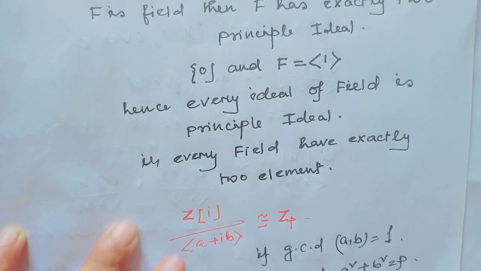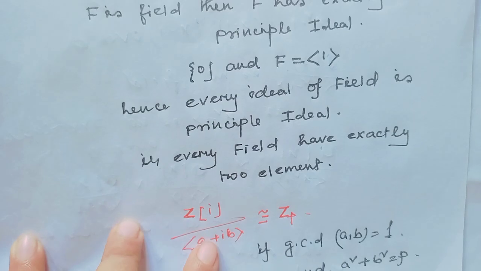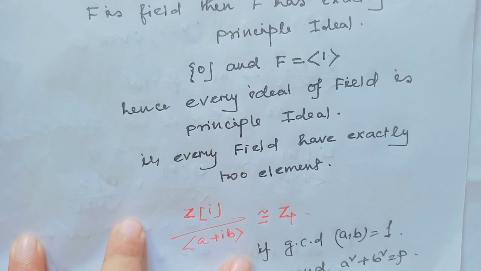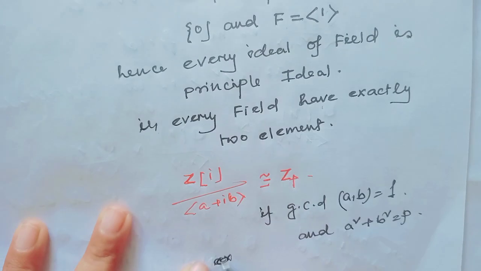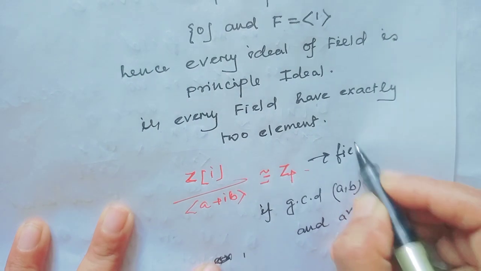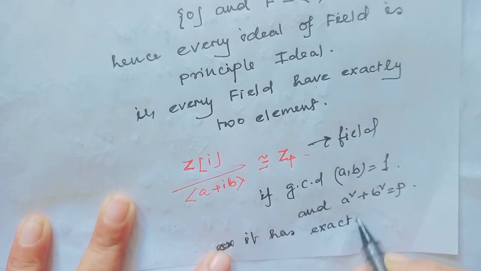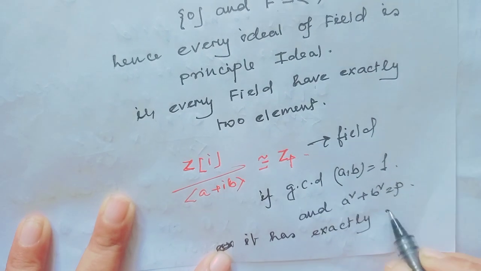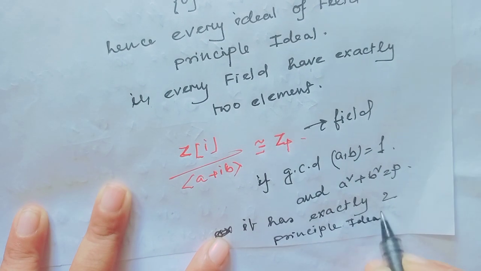That means Z[i] modulo the ideal generated by a plus bi is isomorphic to Zp, and Zp is a field. So since this is a field, it has exactly two principal ideals. Okay?